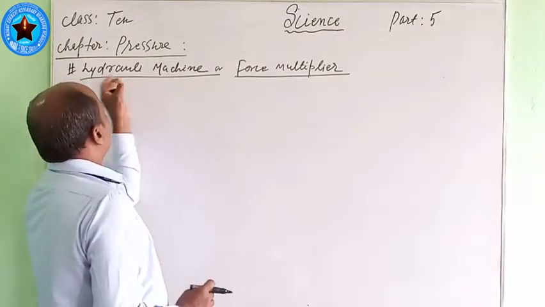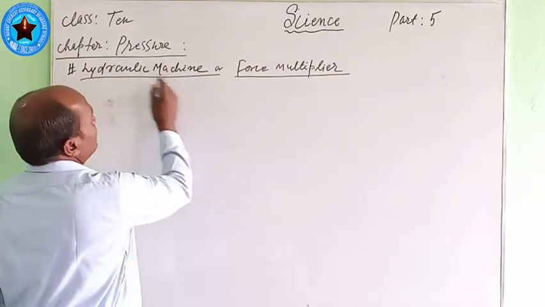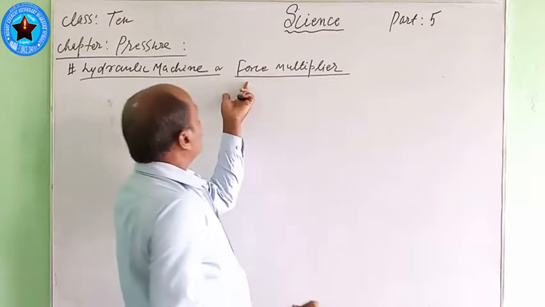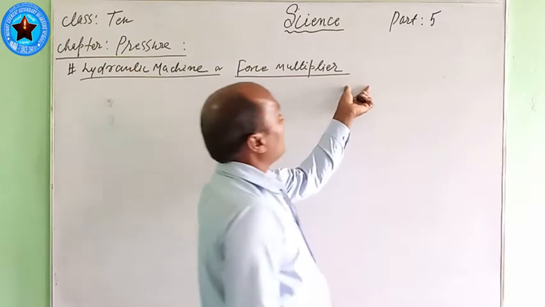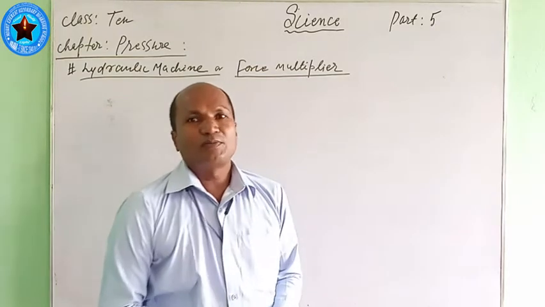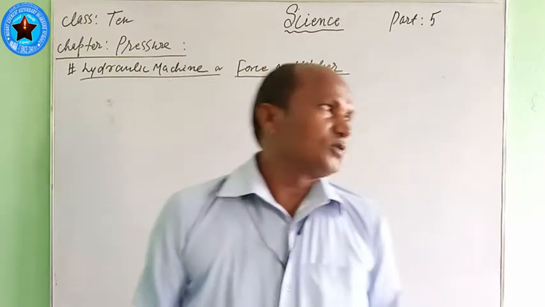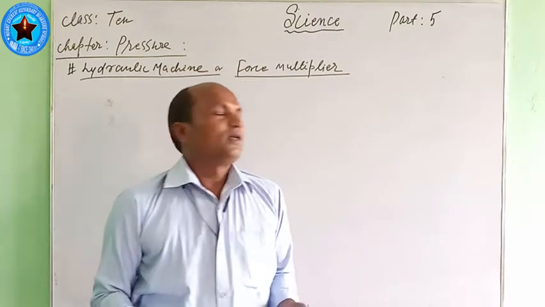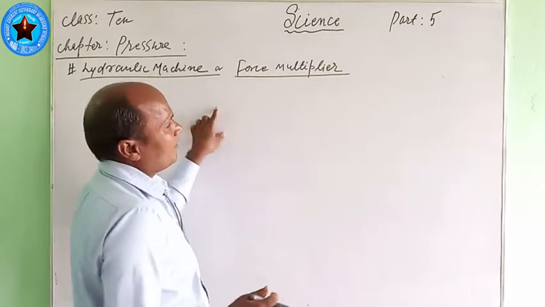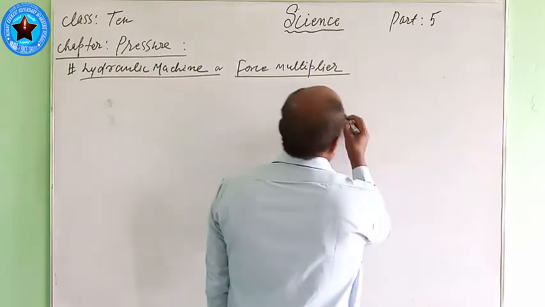After knowing about this hydraulic machine, we also say the hydraulic press is called a force multiplier. Why is it called a force multiplier, how is it a force multiplier, and how can it multiply the force? You will know about this now. Here I draw the diagram.